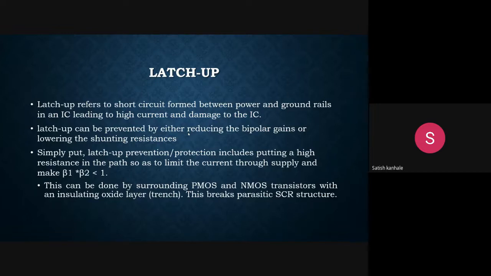It also happens if beta 1 times beta 2 is greater than 1, then latch-up will occur. We also have a solution for latch-up: by looking at beta 1 and beta 2 we can give a solution like latch-up modeling. It is clear that latch-up can be prevented by reducing the bipolar gains or lowering the shunting resistors, but latch-up prevention protection includes putting a high resistance in the path.